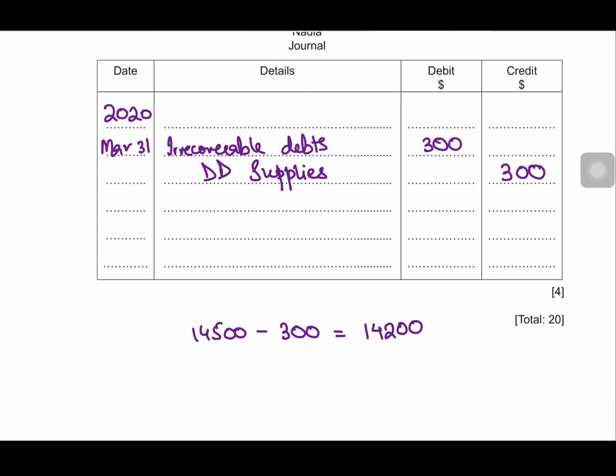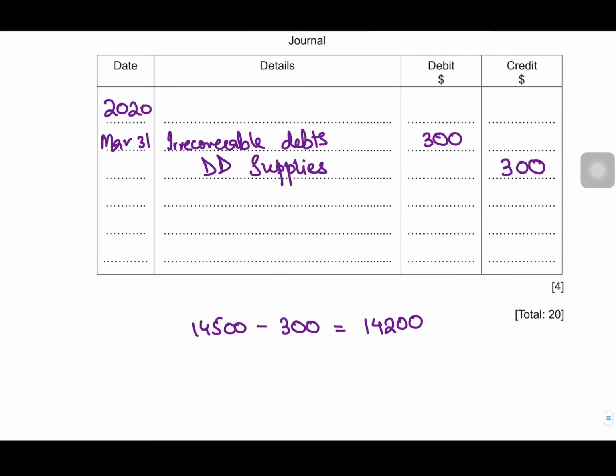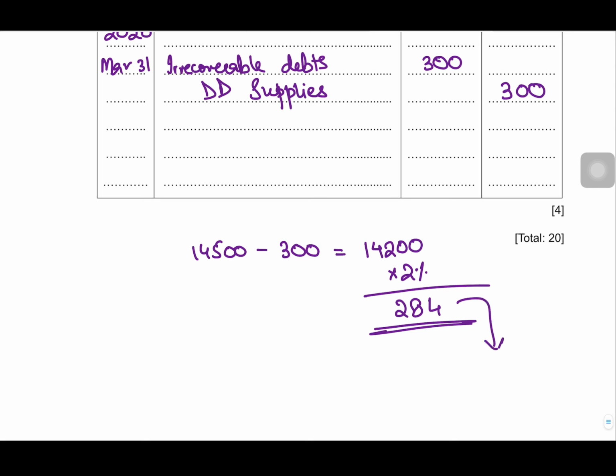Now on this amount 14,200 I will be applying my provision rate, which is 2%, and that would be 284. So out of 14,200 I am estimating that 284 might also not be received. So this will be recognized as an expense in my income statement.